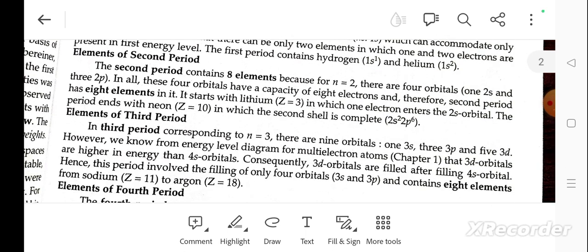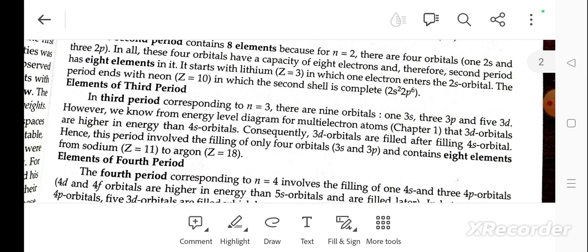In all these, the 2p orbital has a capacity of 8 electrons, and therefore the second period has 8 elements in it. It starts with lithium, in which one electron enters the 2s orbital, and the period ends with neon, in which the shell is completed with 2s2 2p6.